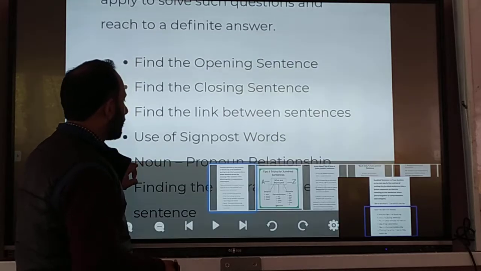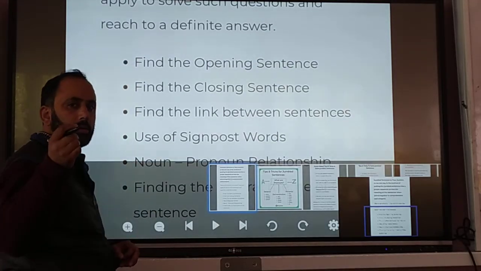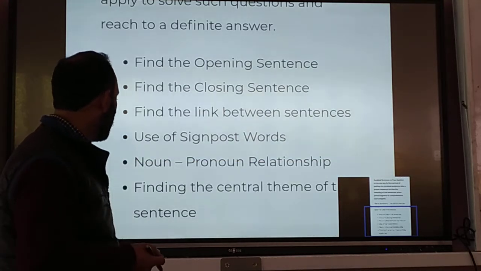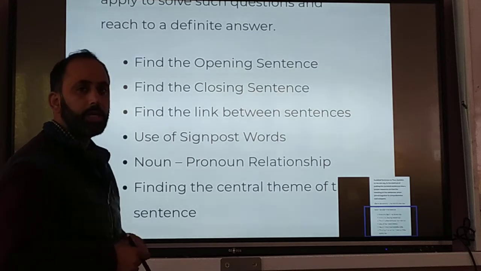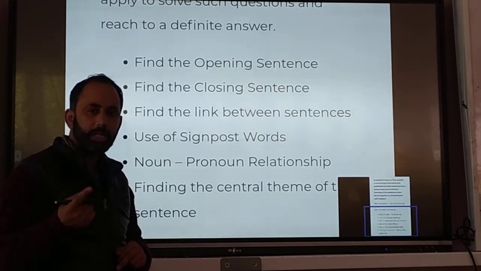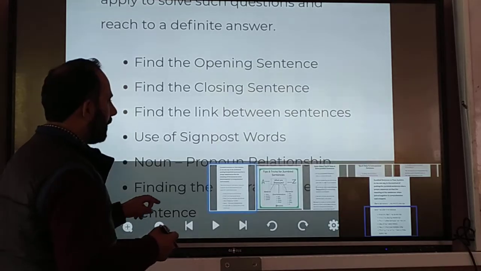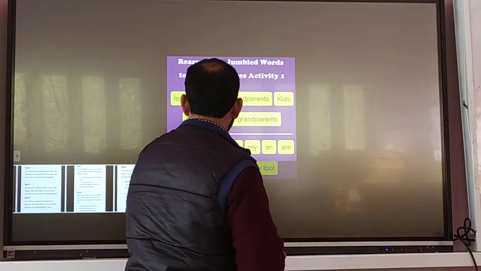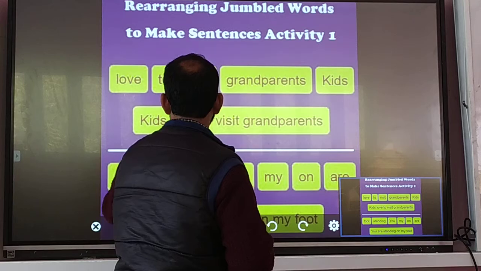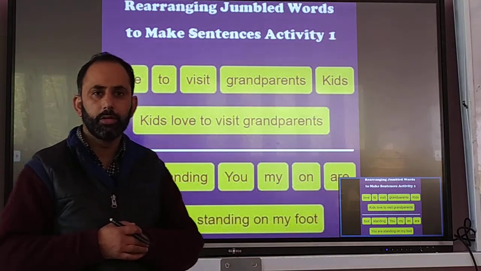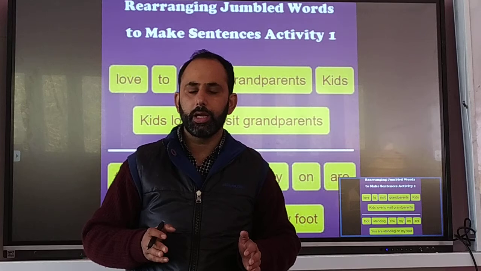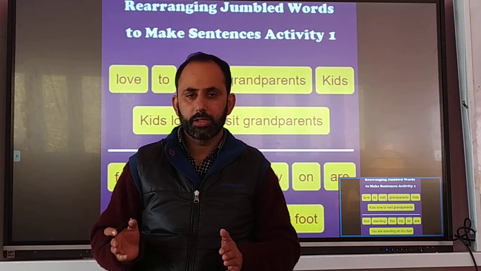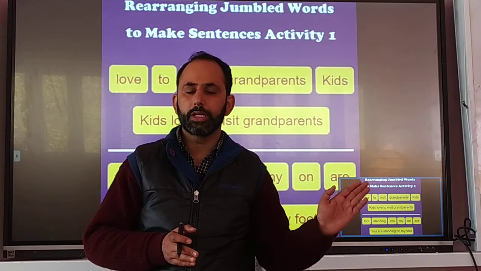Now, as I told you, first of all, you have to write those sentences in the beginning where there is a name, a noun, after that pronoun. I already told you that you have to see the theme, the main message of this paragraph of all these sentences, and with the help of that, you will come to the conclusion about what this may be. In this way, I hope that now you are able to understand how you will make the sequence of the jumbled sentences. Otherwise, there are not so many rules, but these are some tips.